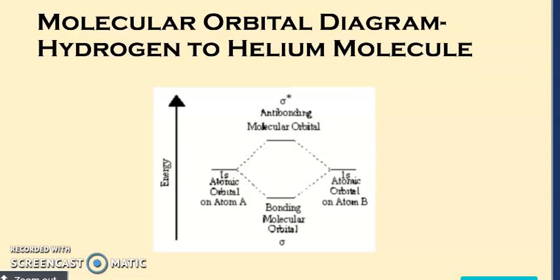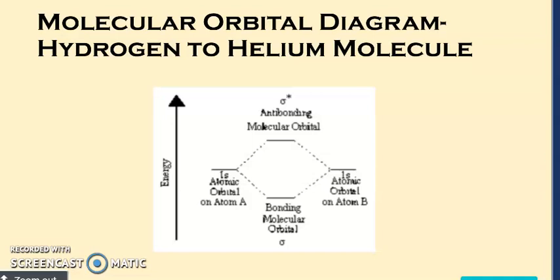So you will find that the sigma bonding molecular orbital is there, and as per the Aufbau principle, Pauli's exclusion principle and Hund's rule, the electrons start filling in the bonding molecular orbital. Same for helium, only the number of electrons will change. For the atomic orbitals of atom A, for helium, the configuration becomes 1s2, and on the other side also 1s2.